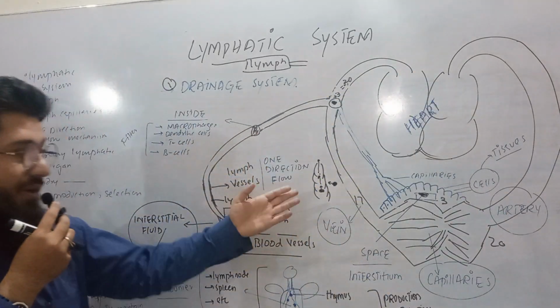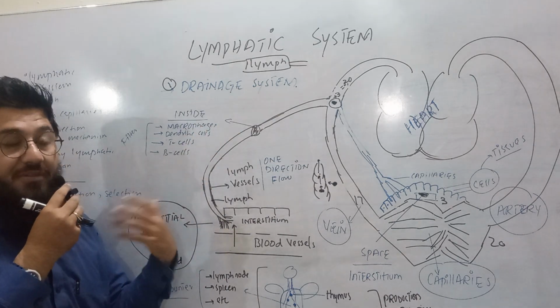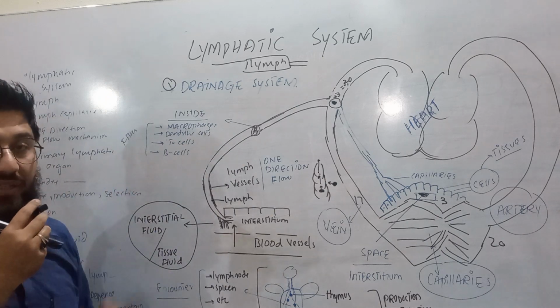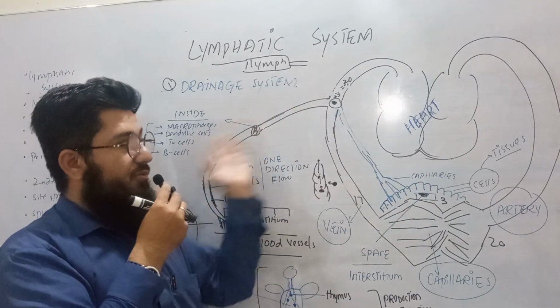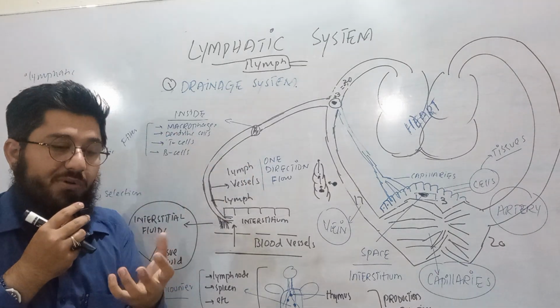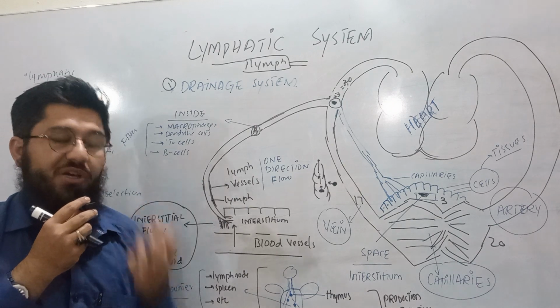So this is the mechanism of one-direction flow, and of detoxification or immunity formation. Drainage and immune function, those two important functions are being done. Another function is that this system is also responsible for absorbing fats from the GIT.